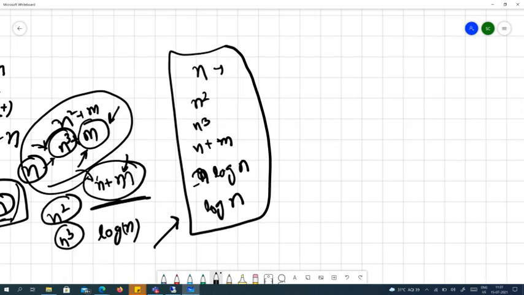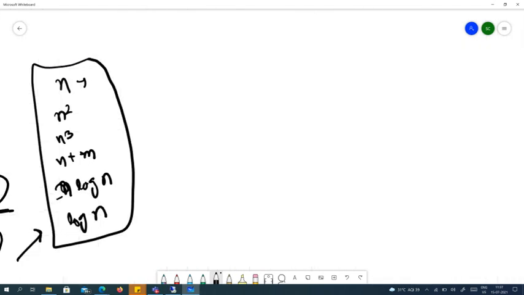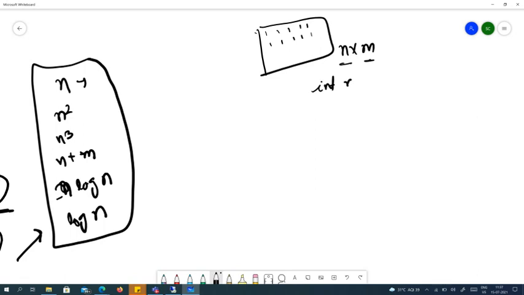We can take one more example. Now what we want to do is create a matrix of n cross m, and every value is 1. We don't know what n and m are, so let's write a program for this. We can take these variables from the user. We are taking input.